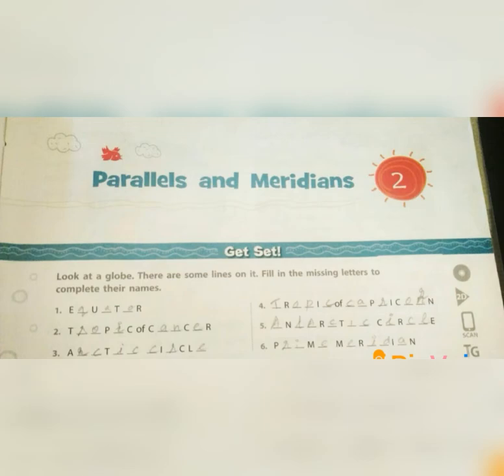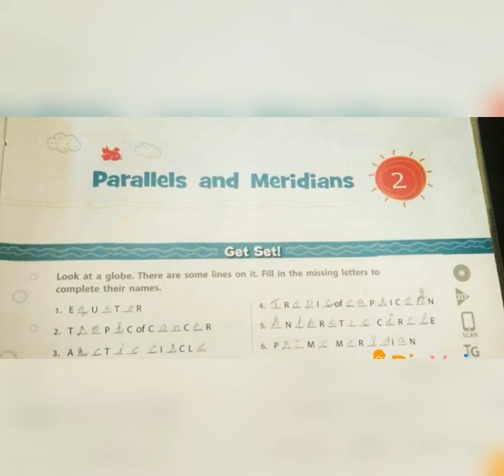So children, we have seen the globe. Now we are going to do an activity on page number 15. Kindly take out your textbook and start the missing letters. You have to fill in the missing letters to complete the names. First one, it starts with E and ends with R. What is it? Yes, the first word is equator. The equator divides the earth into two equal parts, isn't it? So what is the spelling for equator?